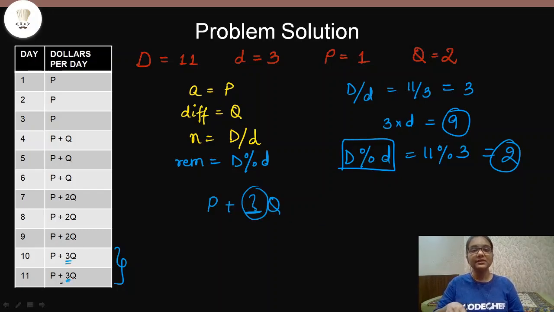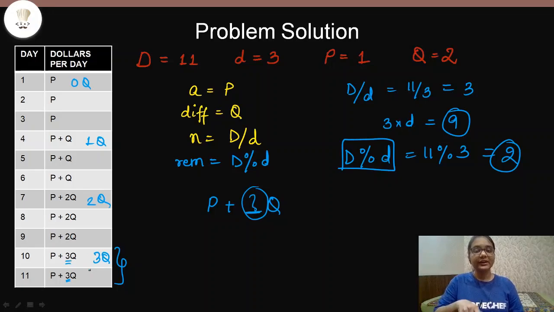And where is this 3 coming from? This 3 is coming from the number of intervals that are there. So we already calculated for the 3 intervals. So here we had 0 Qs, here we had 1 Q, and here we had 2 Q, right? It is starting from 0. So that is why in the fourth interval we have 3Q.